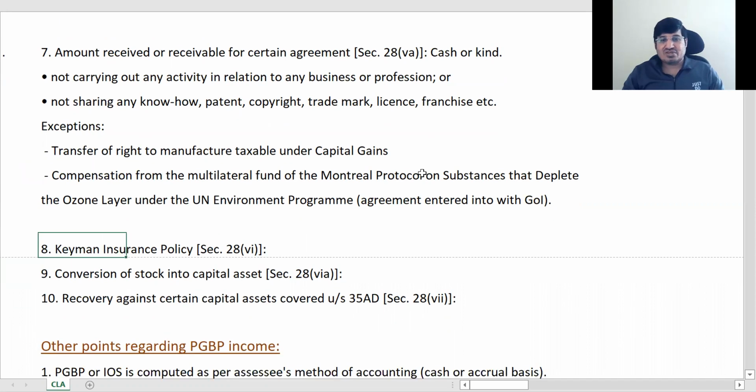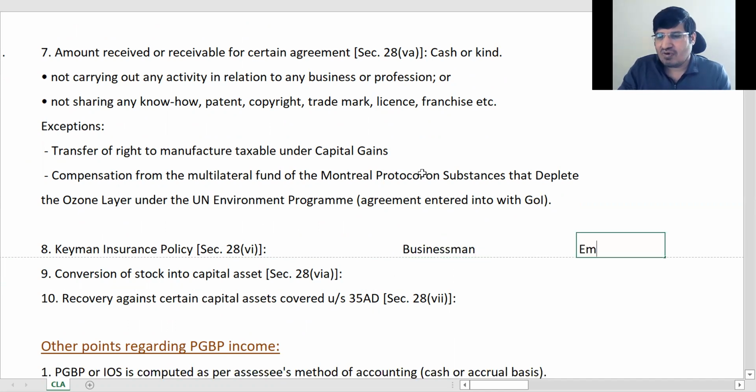Next is Keyman Insurance Policy. तो ये मैंने आपको बताया था पहले कि Keyman Insurance Policy is there in salaries also, because there is a businessman and his employee. ठीक है, and there is an insurance here. ठीक है, मान लीजिए he has taken Keyman Insurance.